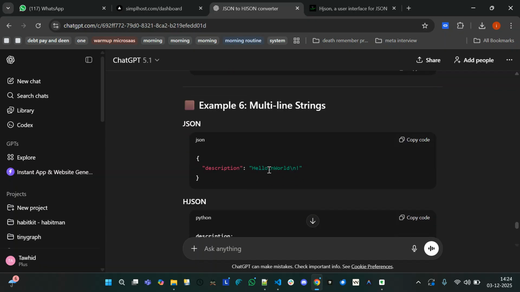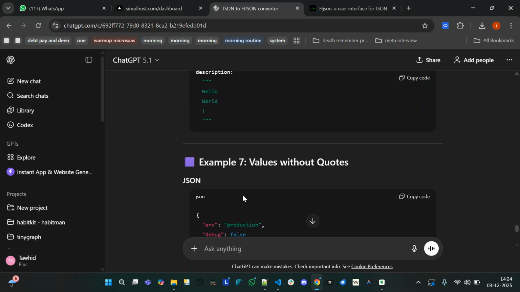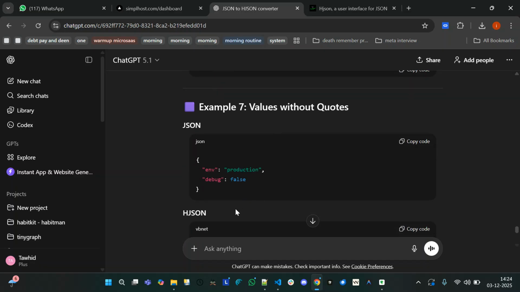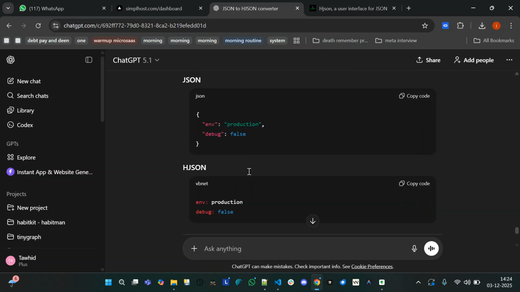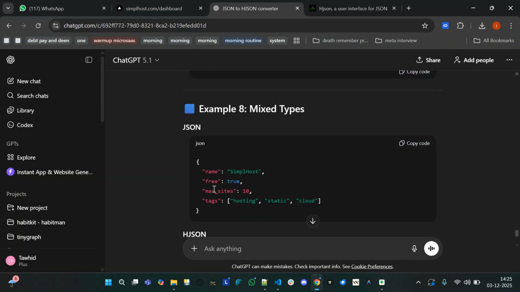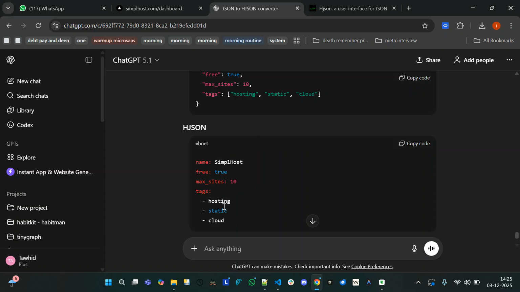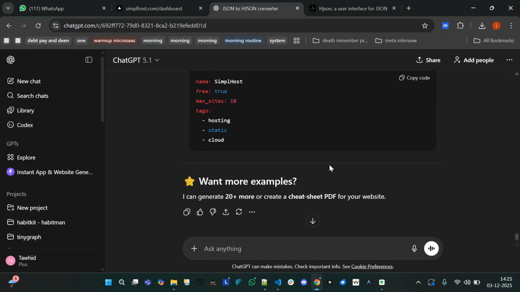For multiple-line strings in JSON you have to use a slash n or new line, but here you can use triple quotes starting and ending, and you can write as much as possible. So values without quotes, you have env is the key and this is the value, right? So you can avoid those quotes altogether. So mixed types also you can do the same thing. Name, true, false, mixed size, you can see, right? Max heads, tags also like this. So these are some of the examples.